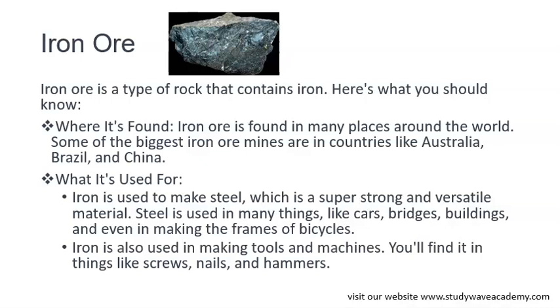So iron ore is a type of rock that contains iron. We can find iron ore in different places in the world, but the biggest iron ore mines are in countries like Australia, Brazil, and China. And what is it used for? Iron is used to make steel, which is a super strong and versatile material. Steel is used in making cars, bridges, buildings, and frames of bicycles. Iron is also used in making tools and machines, like screws, nails, and hammers. Okay?